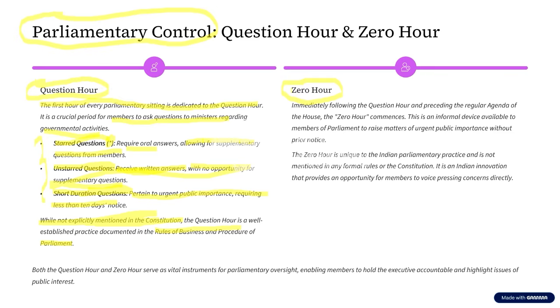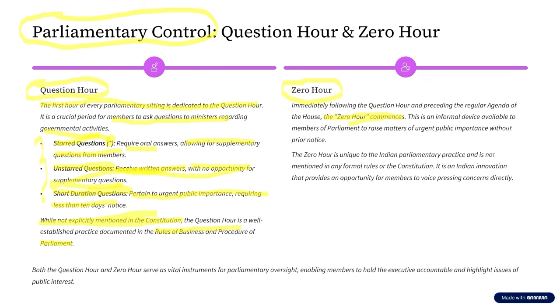Once the question hour is done, then what happens? After some time, the agenda of the house is going to get started. Now, what is this agenda of the house? Let us assume if there is any bill that has to be introduced, if there is any debate that is going on, etc. So, from 9 o'clock to 10 o'clock, there is this question hour. From 10:30 onwards, the agenda of the house is going to start. Now, there is a small break from 10 o'clock to 10:30. This break is what we call zero hour.